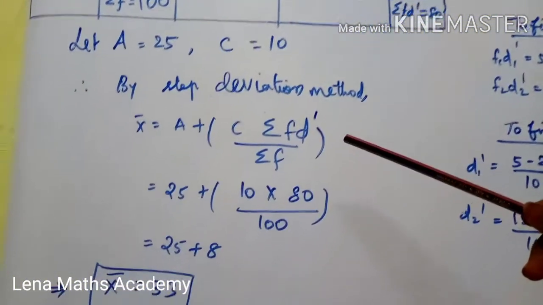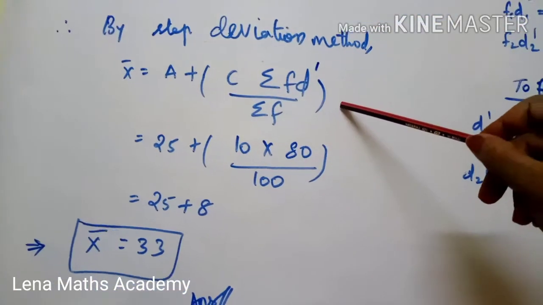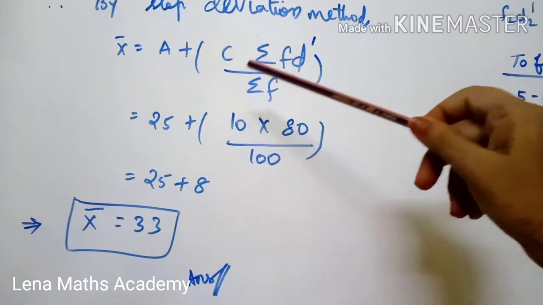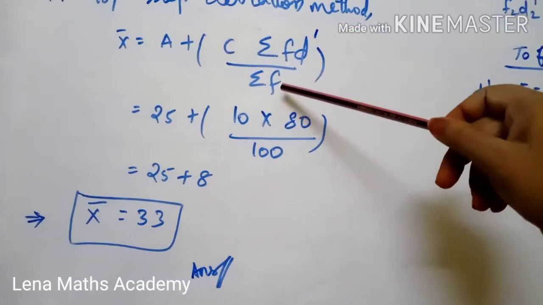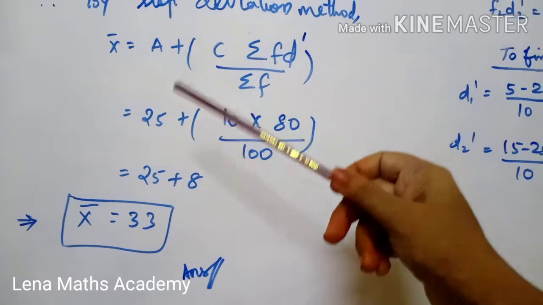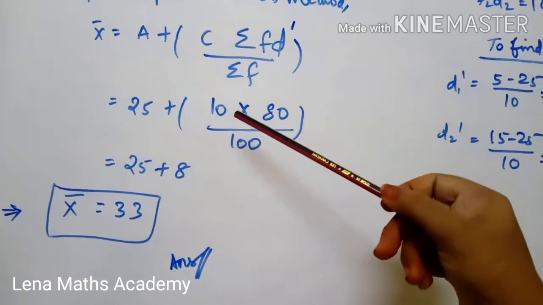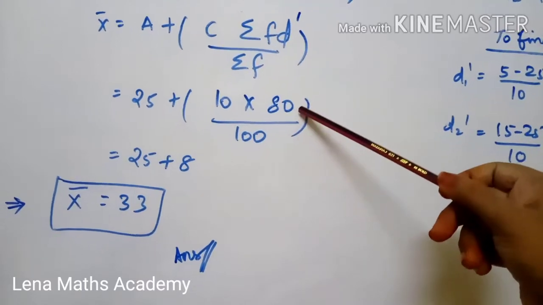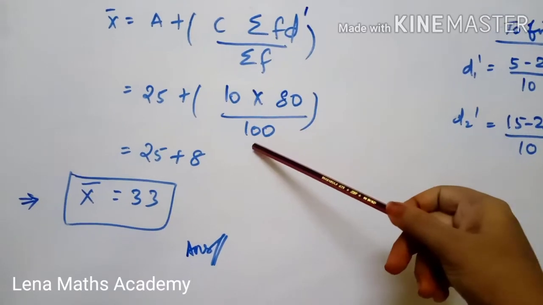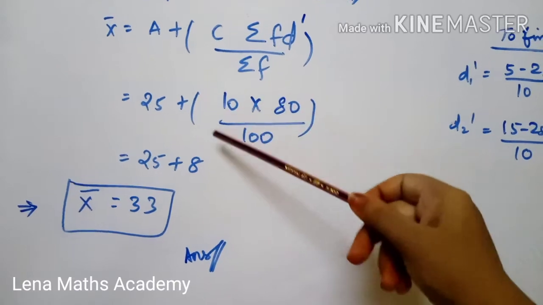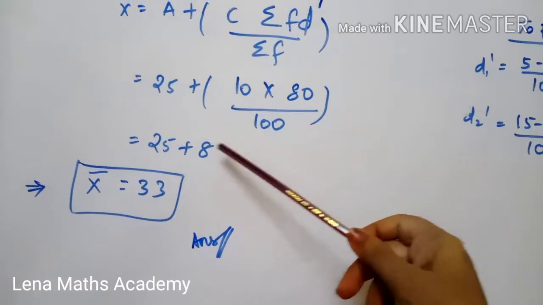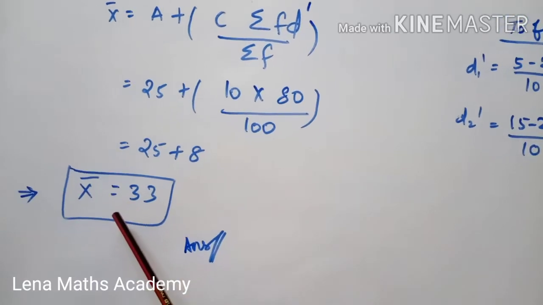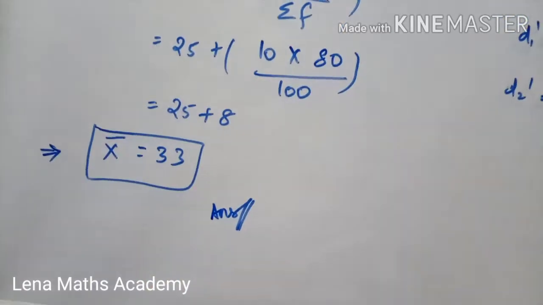So by the step deviation formula, x bar equals a plus c into summation f d dash divided by summation f. So a is 25, plus c, common difference 10, multiplied by summation of f d dash, from the table we get 80, divided by summation f, frequency 100. After simplifying we get 8. So 25 plus 8, 33. So x bar, the arithmetic mean, is 33.